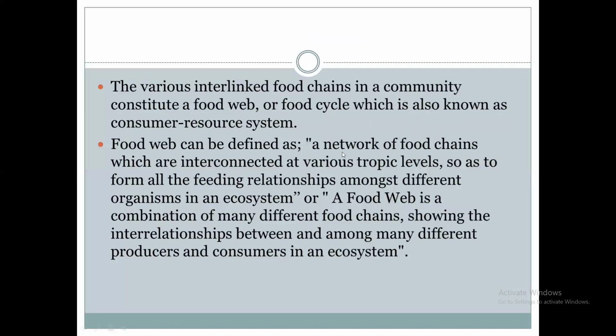So this is a network of food chains which are interconnected at various trophic levels so as to form all the feeding relationships amongst the different organisms in any ecosystem. So that network of food chains is called food web. It forms a network.